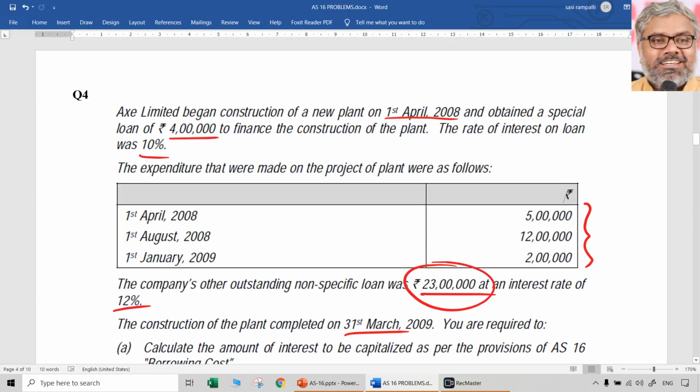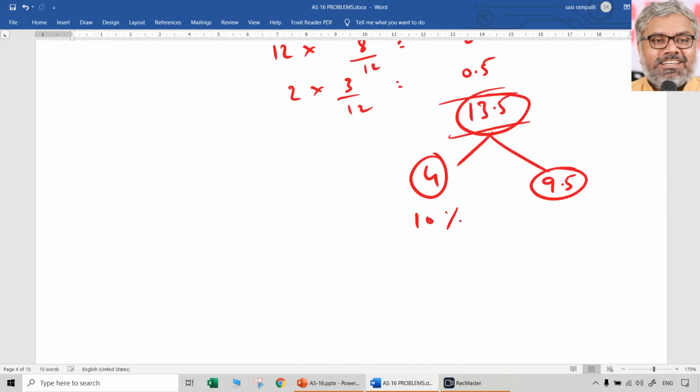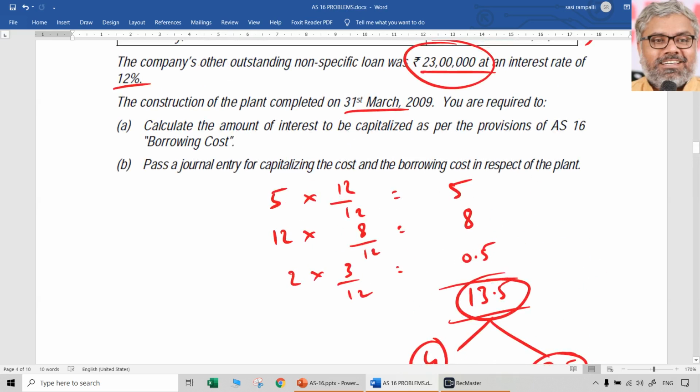Rate of interest is known. Specific borrowing 10%, general borrowing 12%. Just apply that rate. Now calculate it full-fledged. So 4 lakhs into 10%, 9,50,000 into 12%. Total interest will be 1,54,000 or 1.54 lakhs. So 4 into 10%, 9.5 into 12%. 1.54 lakhs is the interest which should be capitalized.